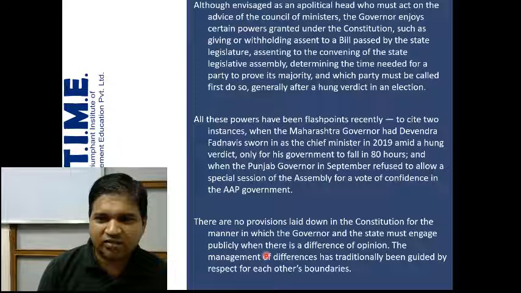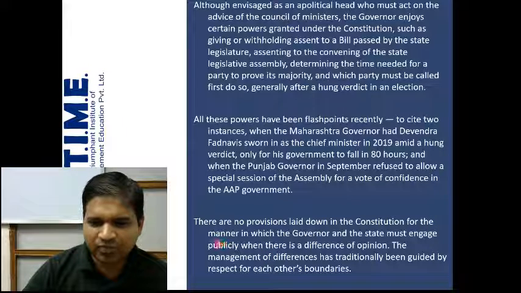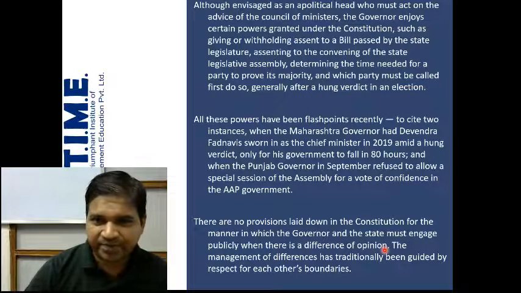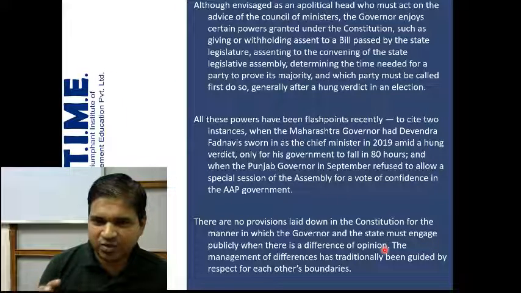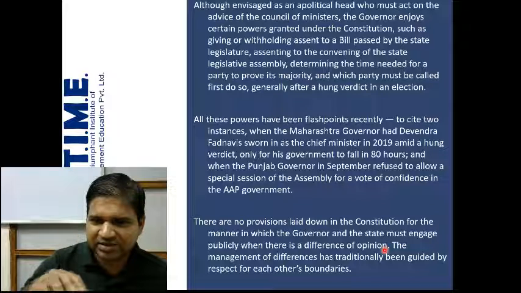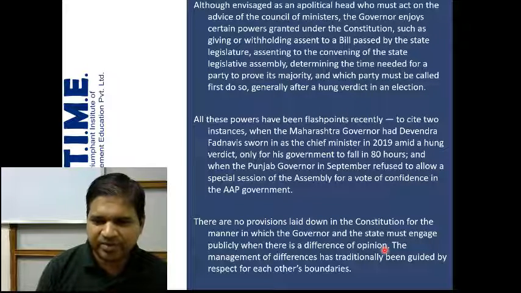So in light of this, to what extent does his power exceed, what are the limits to his power, and how can he be removed? That is the question. There is no provision laid down in the Constitution for the manner in which the governor and the state must engage publicly when there is a difference of opinion. See, there is bound to be a difference of opinion because the governor is in a way representing the union, and the state government, suppose, has a different political party in power, and so what the governor is saying about how the state government is functioning, there can be some difference in opinion, if we can say.